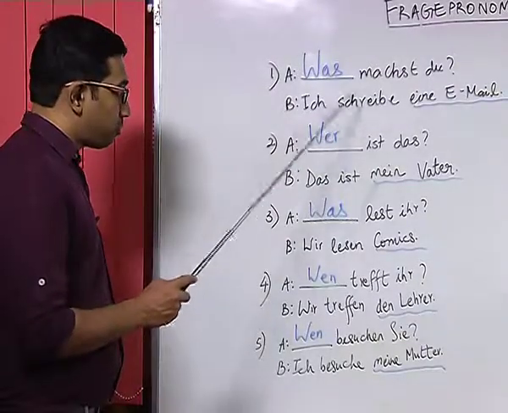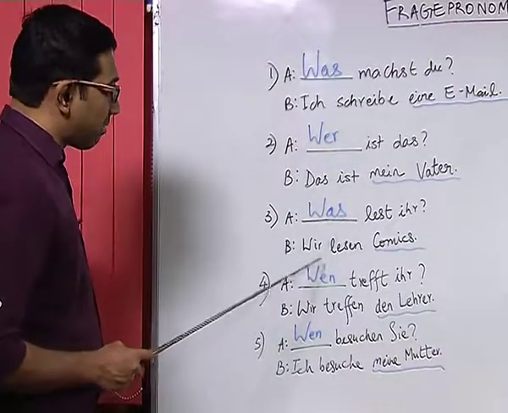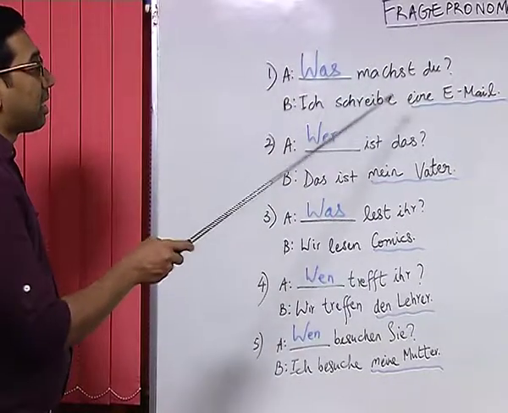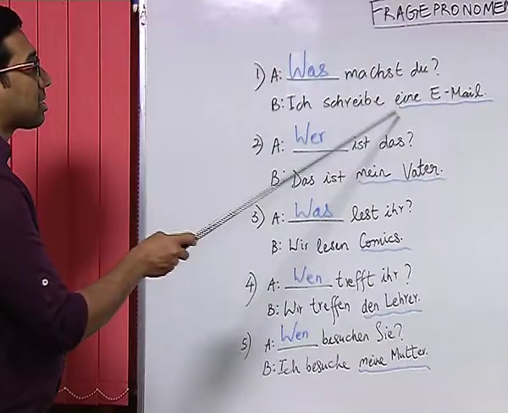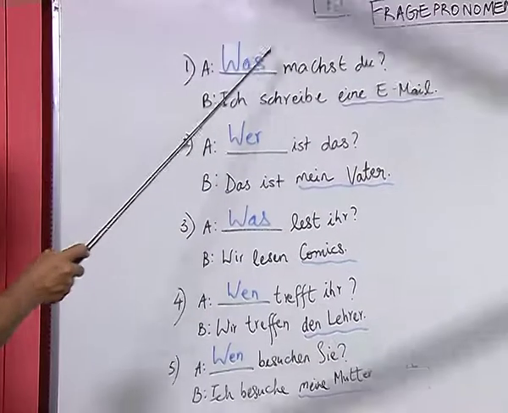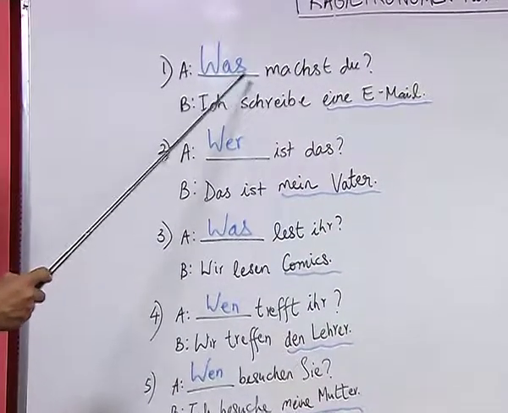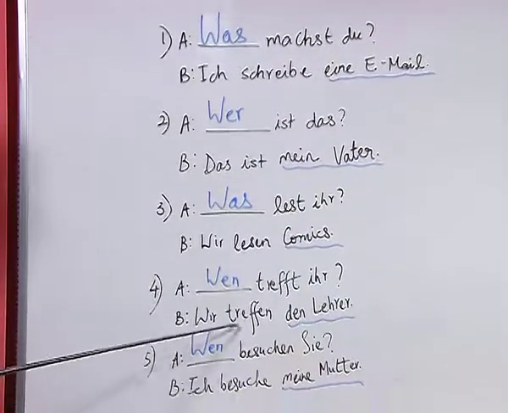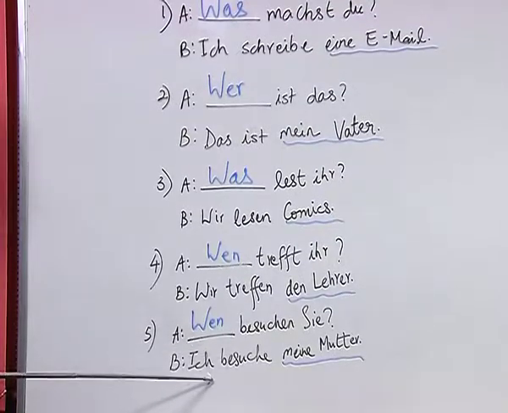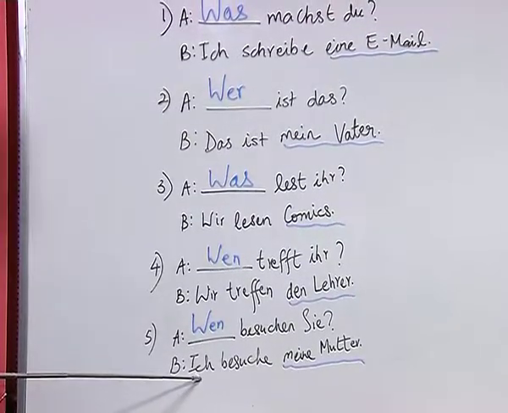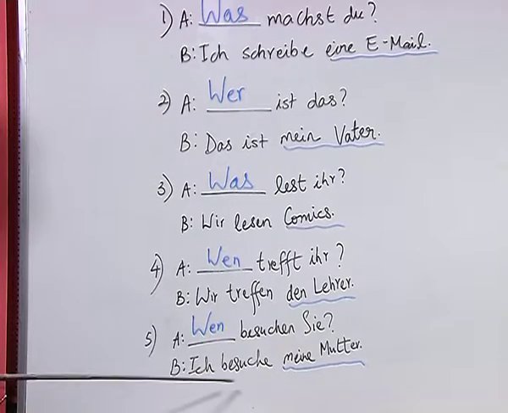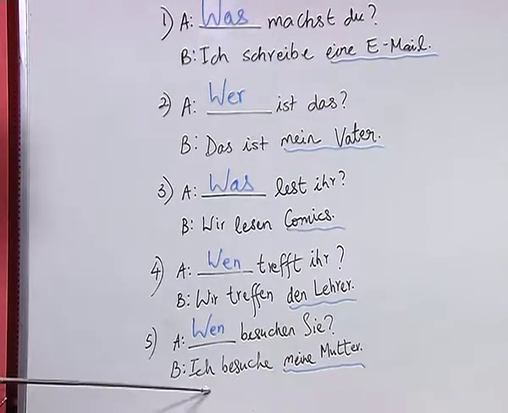Now, if you see these examples, you can understand that there are always signals in the sentence, so that you can understand if the Fragepronomen needs to be was, wer or wen. However, make sure that you know how to identify and distinguish between a nominative and an accusative in a sentence.